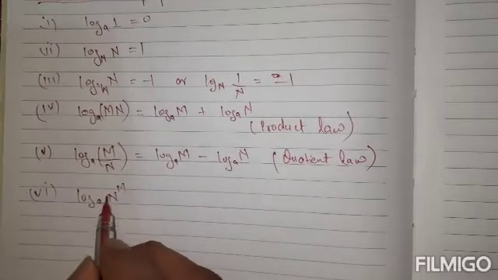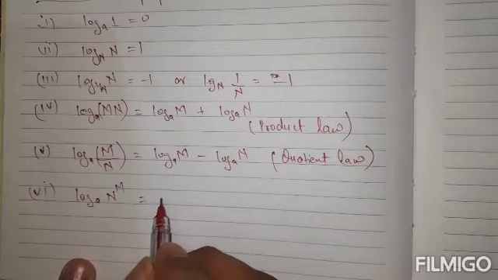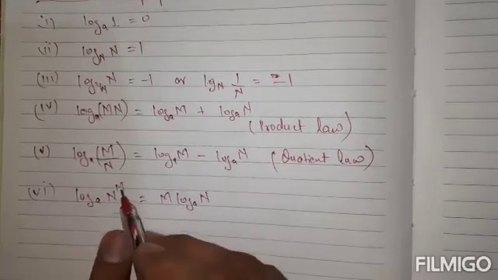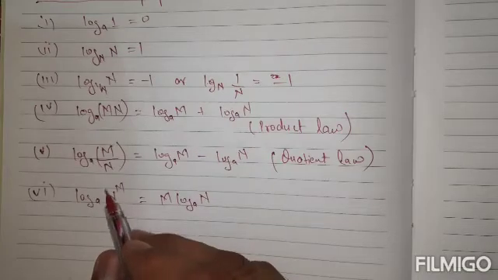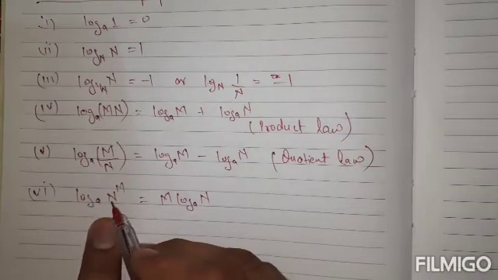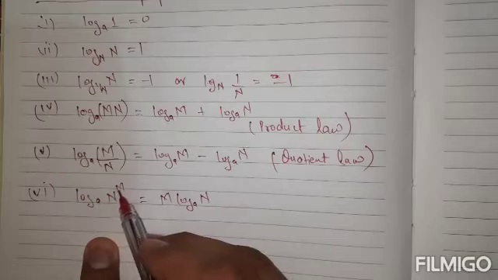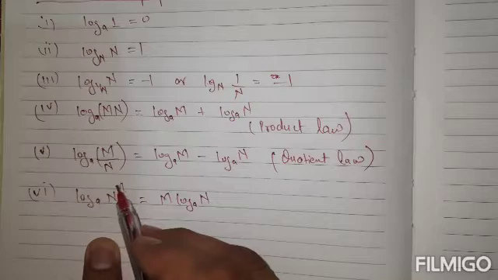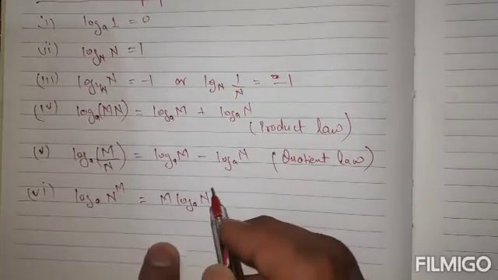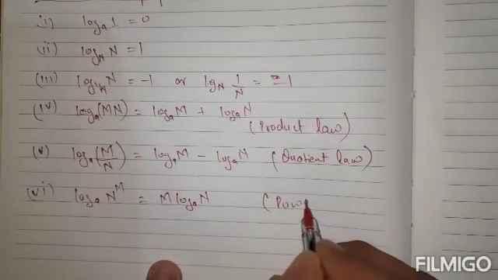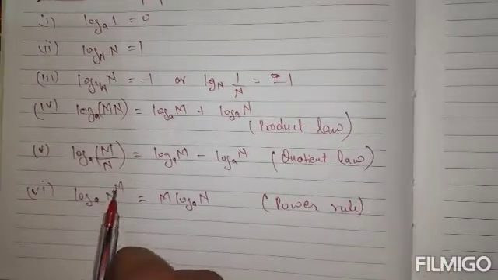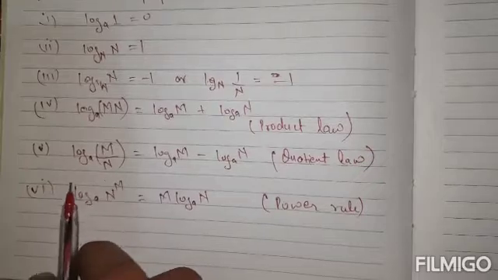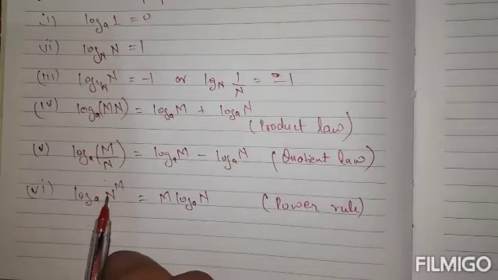This one, with some base a, can be expressed as m log n with that base. Make it clear here, this m is the power of n. If in the argument there is an exponential expression, where n has some power m, then this power can become the coefficient of the logarithmic expression, meaning m goes here. It can be expressed as m into log n. This is called the power rule. Also make it clear that this m is the power of only n, not of the whole expression log n. If m is the power of the whole expression log n, then this property does not hold.